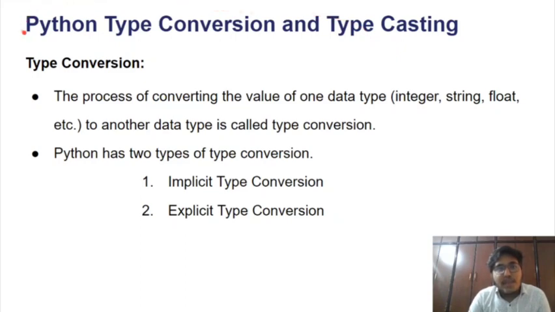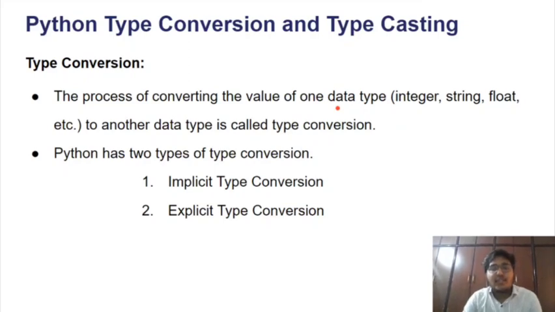So what exactly do you mean by type conversion? The process of converting the value of one data type into another data type is known as type conversion. We know that in regular life we see so many conversions.